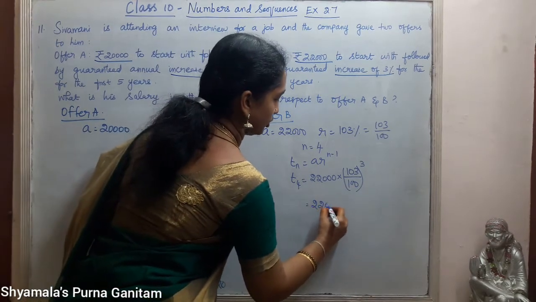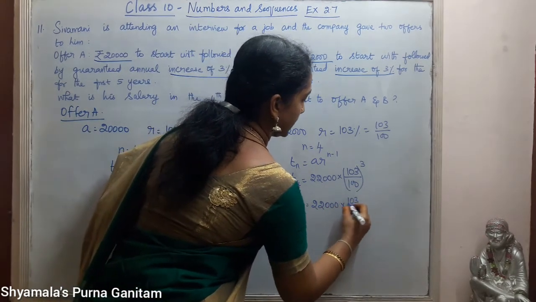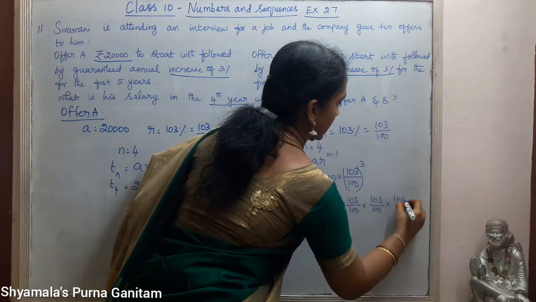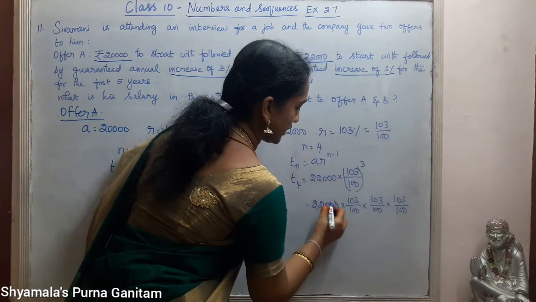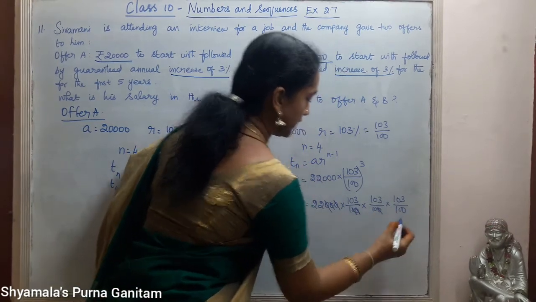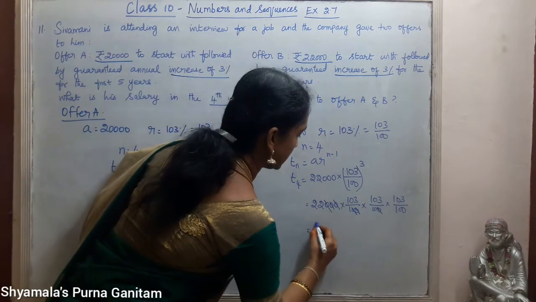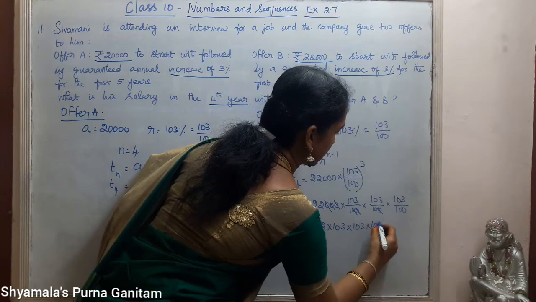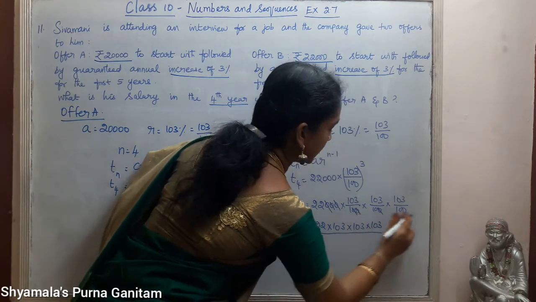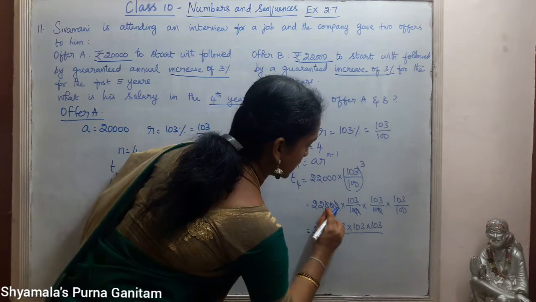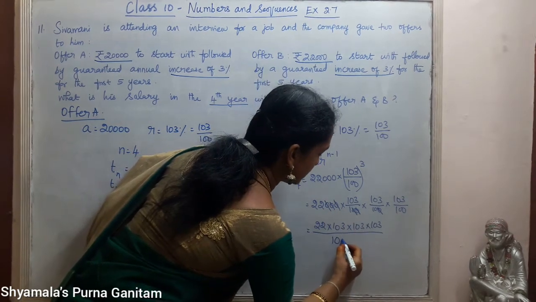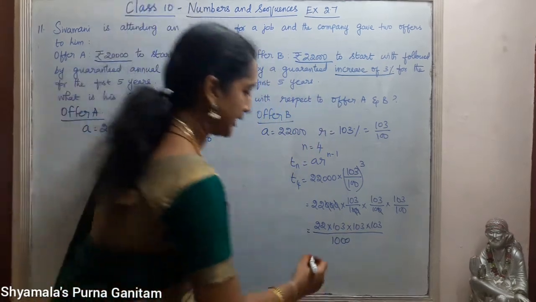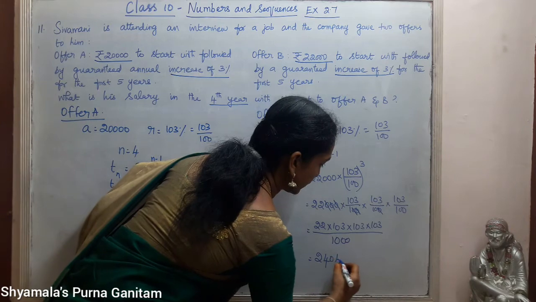So this is 22,000 into 103 by 100 into 103 by 100 into 103 by 100. So 3 zeros can be simplified. So this is 22 into 103, 3 times in the numerator, and the denominator is 1000. So 3 zeros only cancel. So when we simplify this, we will get 24040.